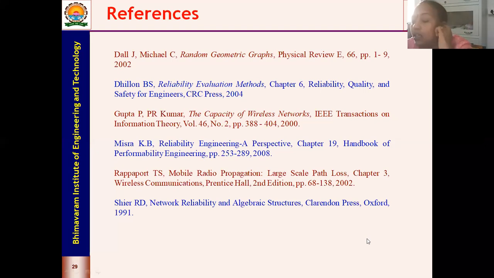Any book on MANET protocols? Maybe, I'm not sure. Maybe there is one book written by Baswaraju. I'm not sure about the title.